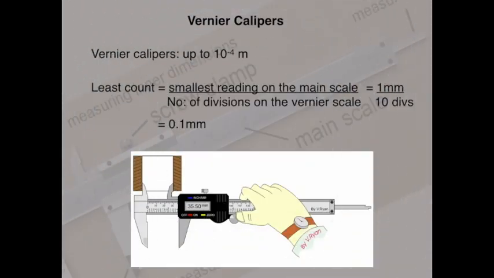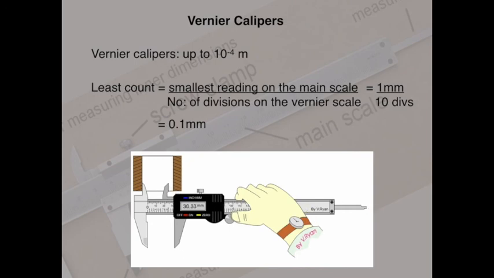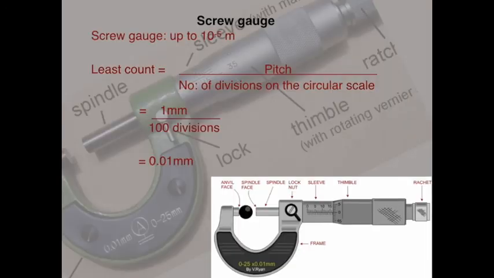There are more accurate devices to calculate the length of an object. For example, the Vernier calipers can be used to measure distances up to 10 to the power -4 meter. A screw gauge is said to have more resolution compared to the Vernier calipers, about 0.01 millimeter, and screw gauges can be used to measure lengths up to 10 to the power of minus 5 meter.